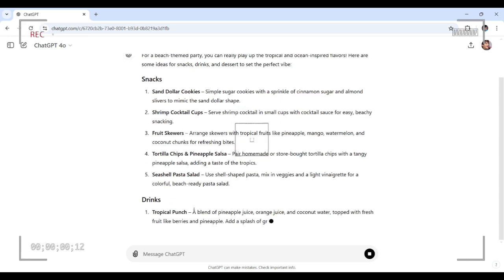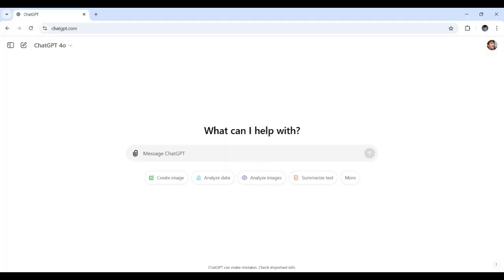Let's get started. All right, let's start with the foundation of any memorable celebration, the theme. Choosing the right theme can truly set the mood and personalize the experience for the birthday person. ChatGPT right here can help us brainstorm themes that reflect their interests and hobbies. This gives us a head start on creating a party they'll never forget.